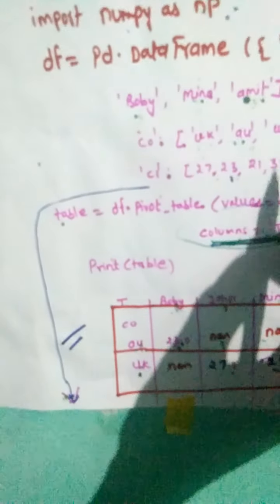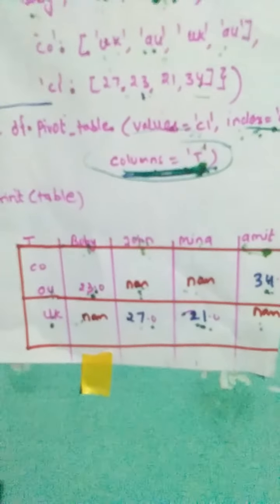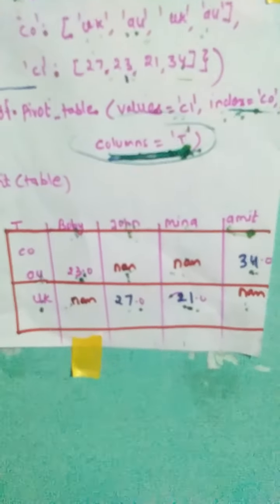Now then, what is Mina? Mina, what is the value for Mina in UK? 21. So Mina UK 21 is given. And what is the value of Amit in Australia? It is given 34. And the remaining values will be filled with None, this one and this one. So the final output will be Bobby, John, Mina, Amit. Values given: 23, None, None, 34, None, 27, 21, None.